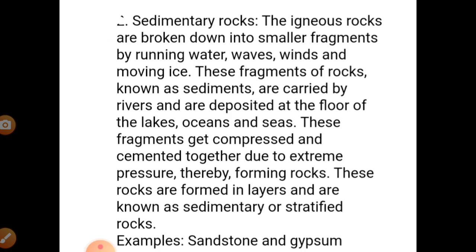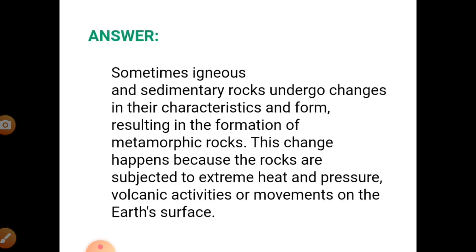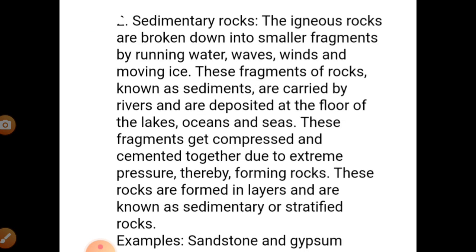Next question, students. How are sedimentary rocks formed? So for sedimentary rocks, the igneous rocks are broken down into smaller fragments by running water, waves, wind, and moving ice. These fragments of rock, known as sediments, are carried by rivers and are deposited at the floor of the lake, ocean, and seas.